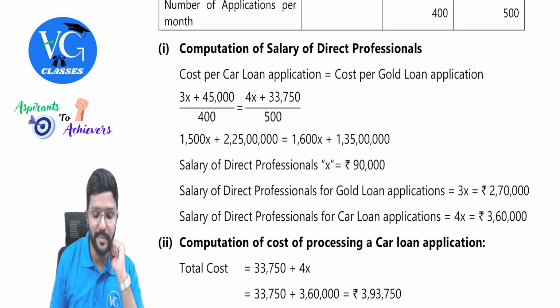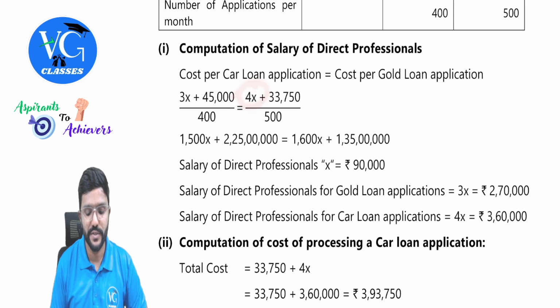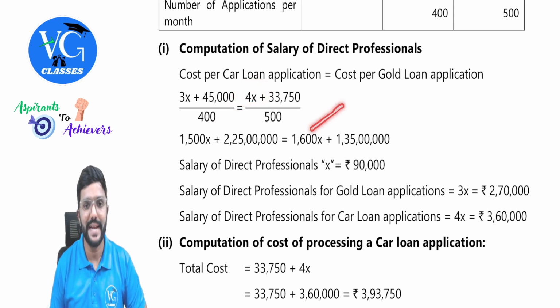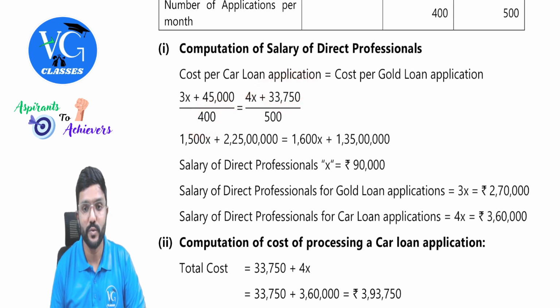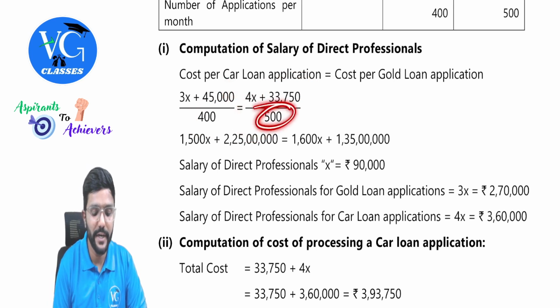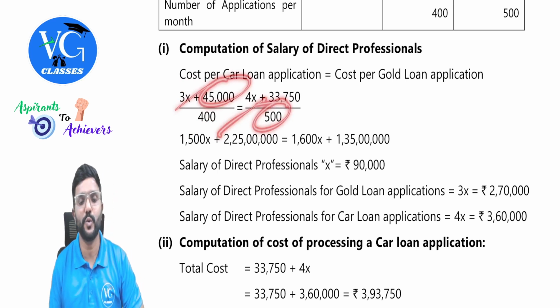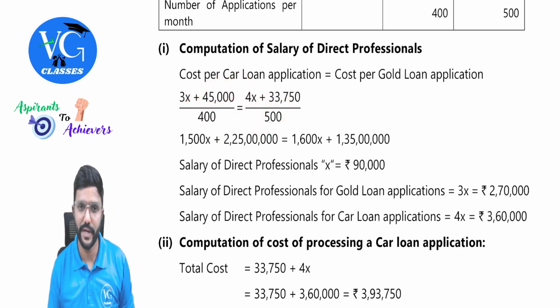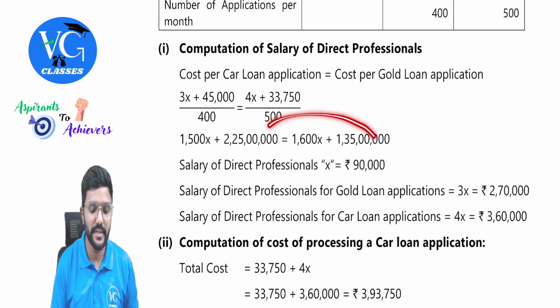Okay. So do cross multiplication. Let us take 400 this side. So 400 into 4x will be 1600x. Then 400 into 33,750 will give us 1 crore 35 lakh. Okay. So if I take 500 also at the other side, it will become a multiplier. 500 into 3x, 1500x. Then 500 into 45,000, 2 crore 25 lakh. Okay, sir. Fine. So now let us take 1500x to the other side. You will get 100x and bring this to the other side.